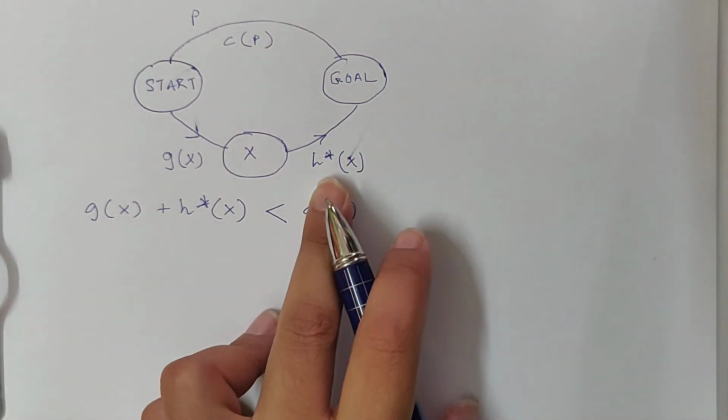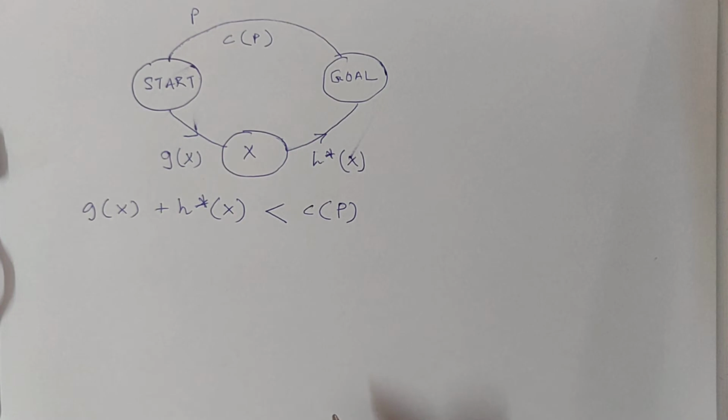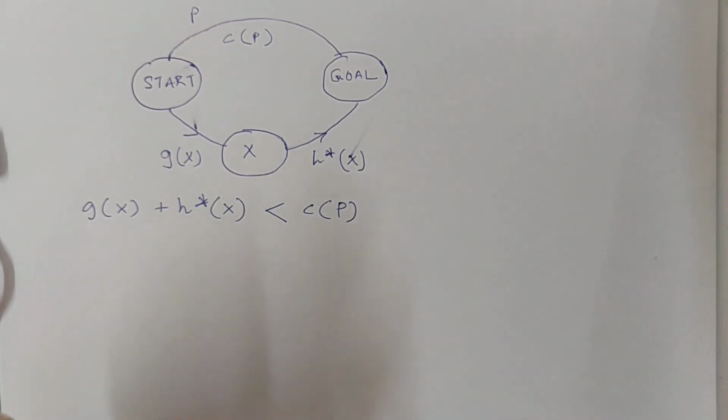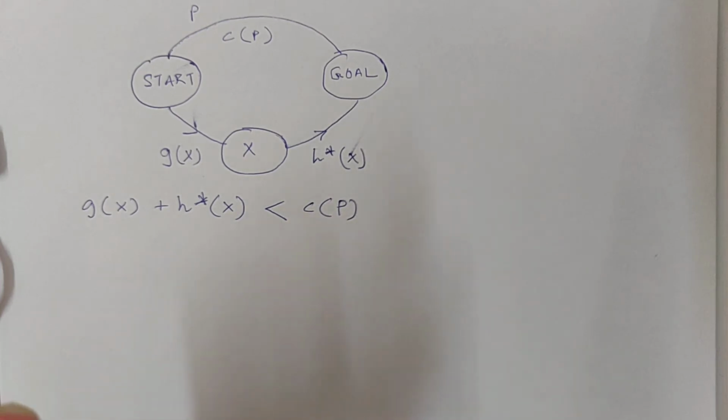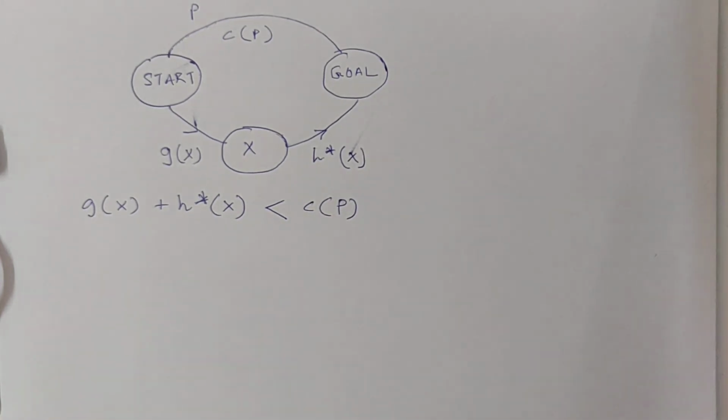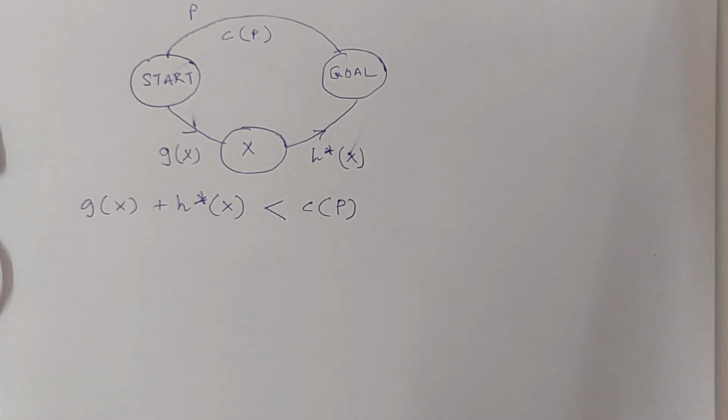Now I do not know this H star X. If we had known the actual path cost from each node to the goal, we would not have to do the search problem actually. We would have known the route from start to goal at one go. We would not have to search. We would just go from A to B, B to C, C to D and goal. Bingo.